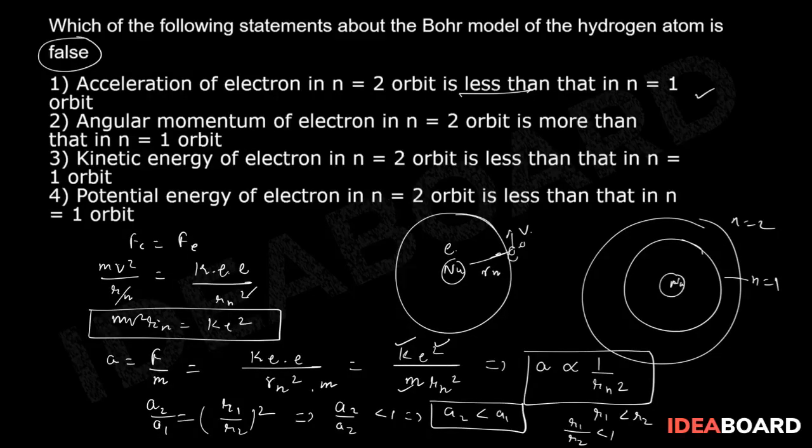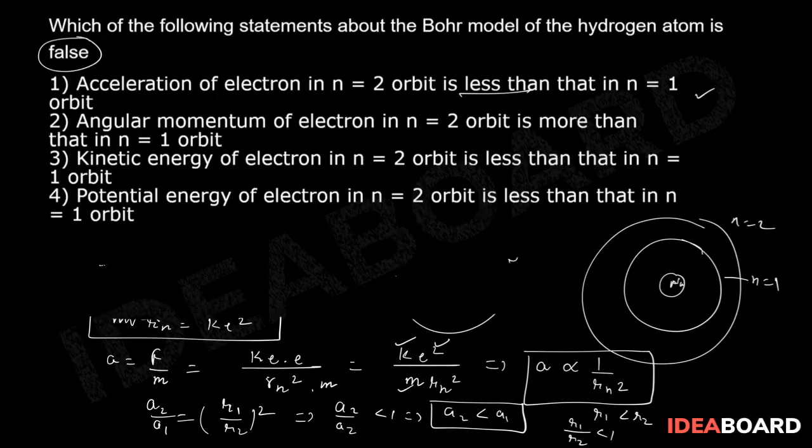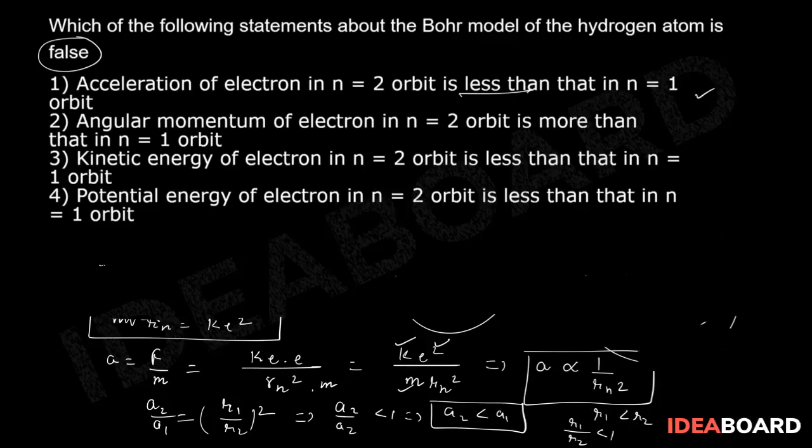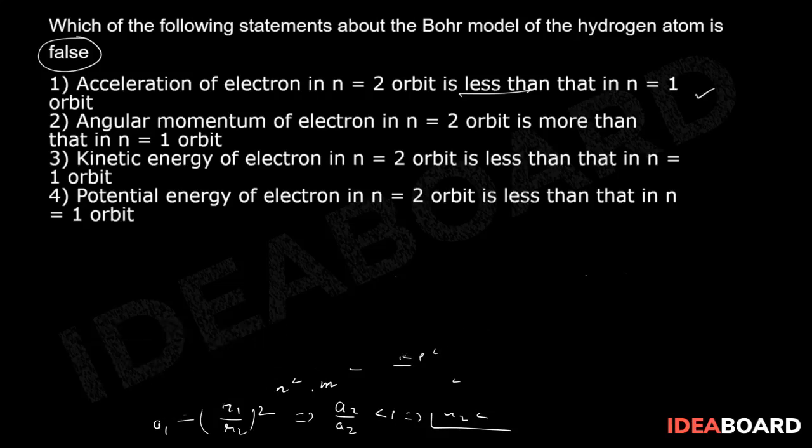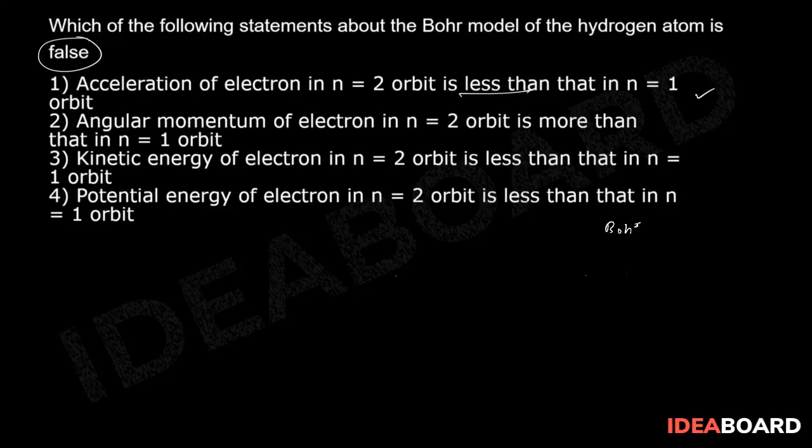Moving ahead, angular momentum of electron in n equal to 2 orbit is more than in n equal to 1 orbit. This is pretty straightforward. We know that in Bohr's second postulate, mvr is equal to nh upon 2 pi, which is nothing else but angular momentum. So L is equal to nh upon 2 pi. That means L is proportional to n.